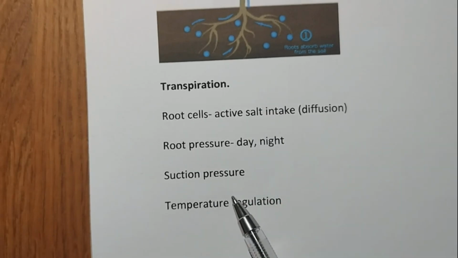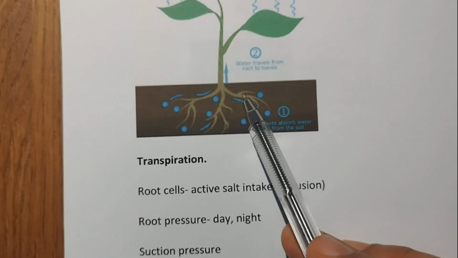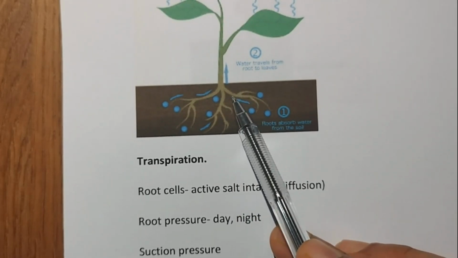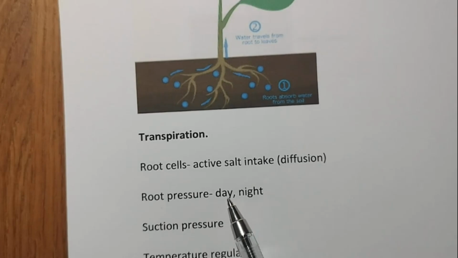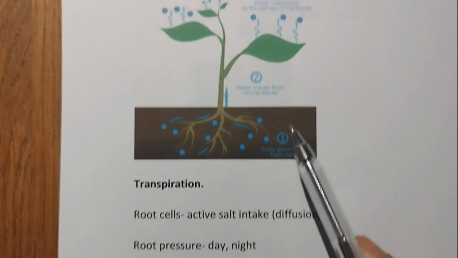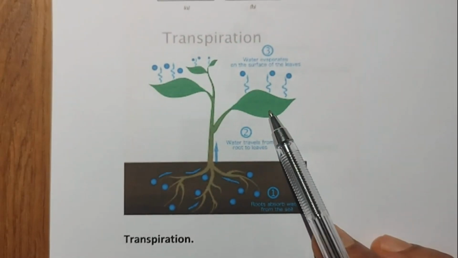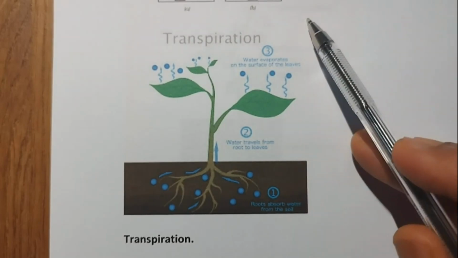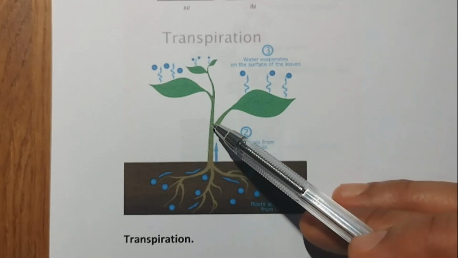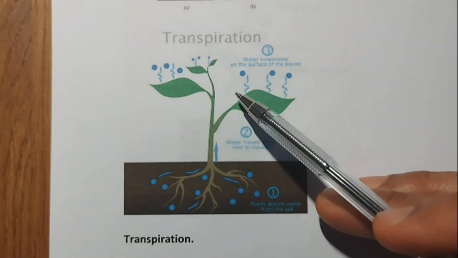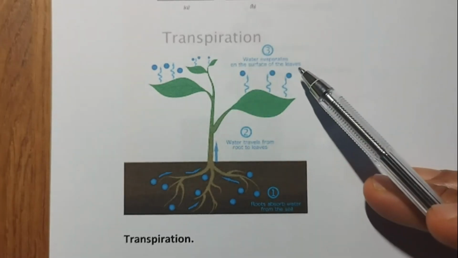The effect of root pressure, the pressure that is developed in the root in the transport of water, is more important at night. Root pressure is there during the day as well, but at night it is more important, because during the day when stomata are open, transpiration will keep losing the water and that will pull the water up, but that will not take place during night.